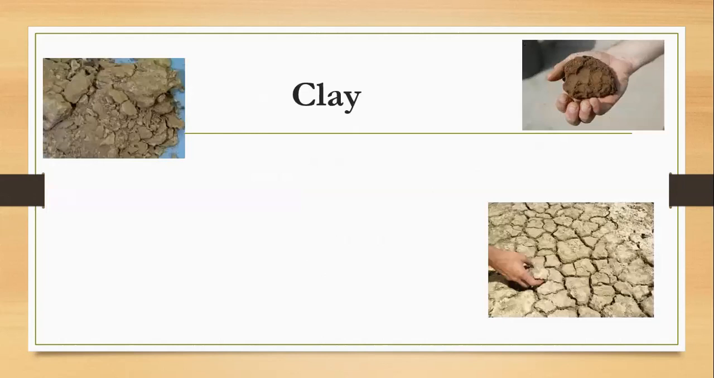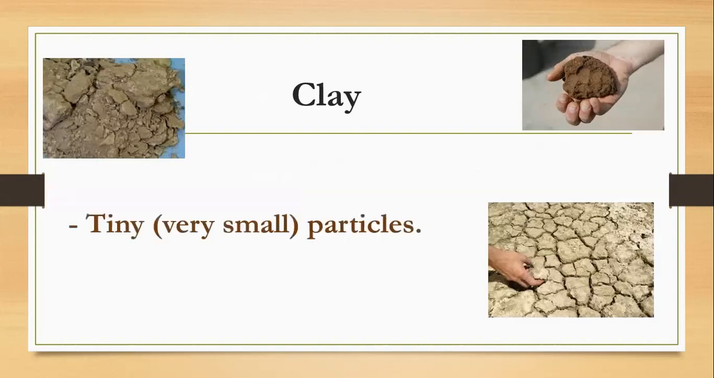The first soil type is the clay. The clay is the first type of the soil. It has tiny, very small particles. Can you see? Here it's much clearer. This one doesn't have water in it. So it has tiny, very small particles.